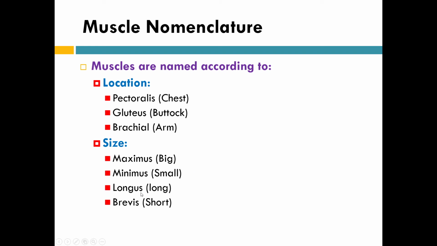Sometimes the muscle can be named as longus, that means it has a long tendon, or it can be named as brevis, that means it has a short tendon. You already know the names of muscles having longus: abductor pollicis longus, flexor carpi radialis longus, extensor carpi radialis brevis.